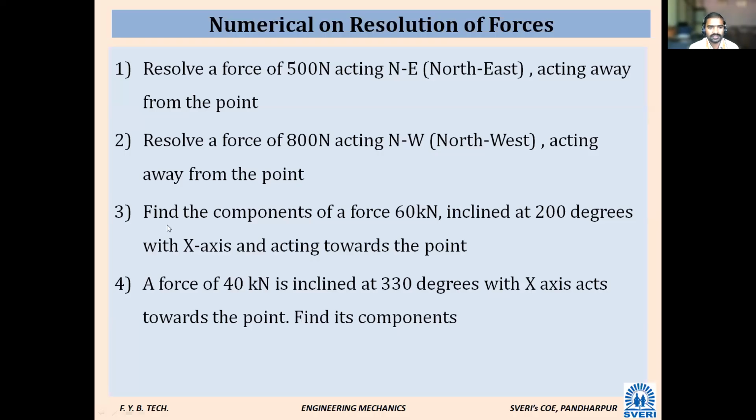Okay. Write this point. This is very important. They can ask it this way also. Third one.